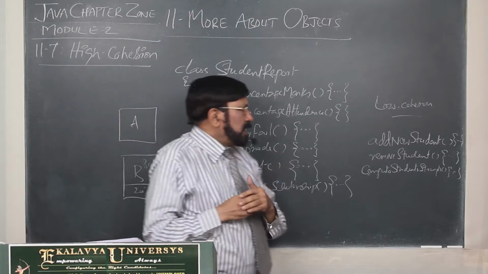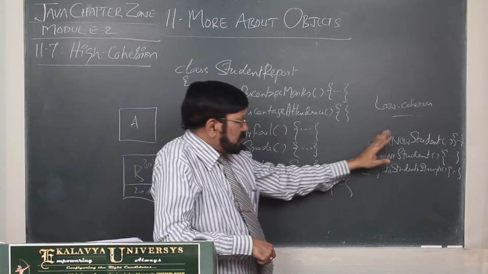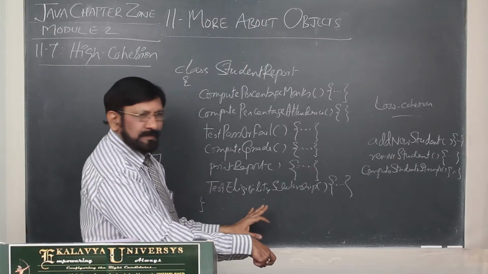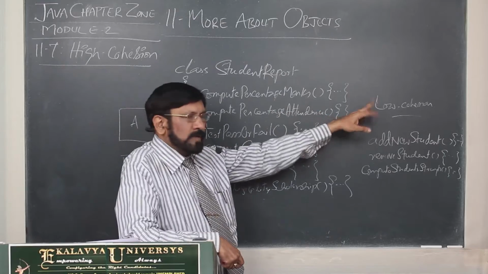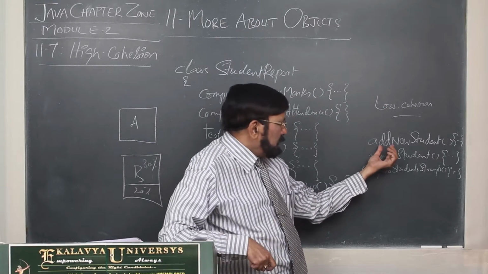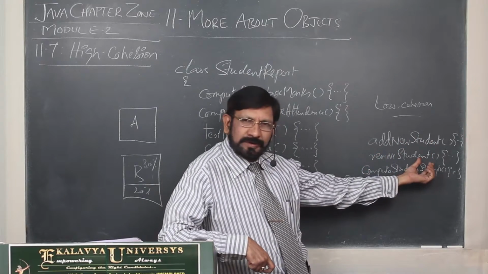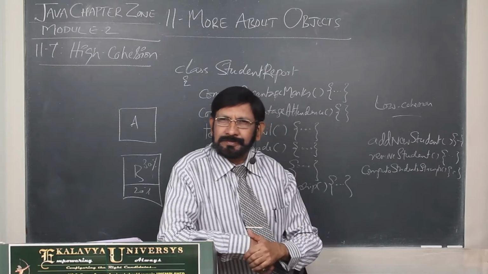Now, at the same time, I have to show you low cohesion. Here I have given some methods. If you put these methods here, then obviously it is not maintaining high cohesion. This is low cohesion. Now we see: add a new student, remove a student, compute strength, student strength.